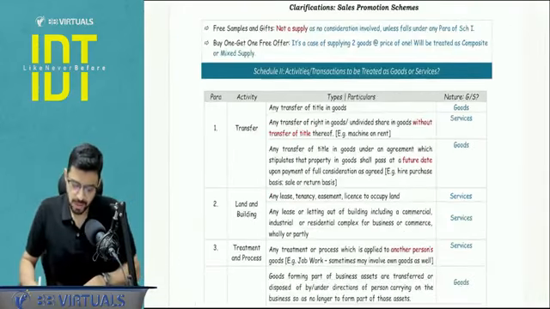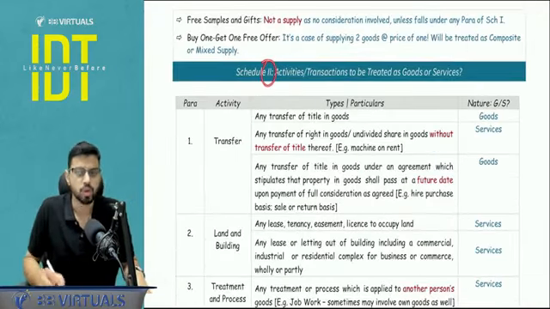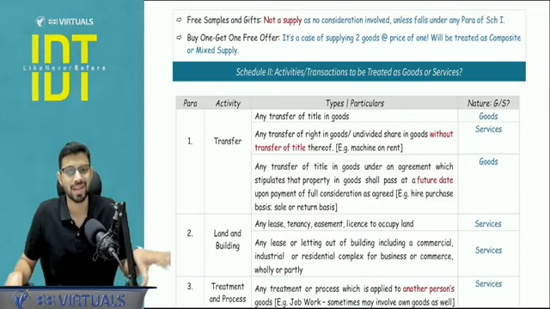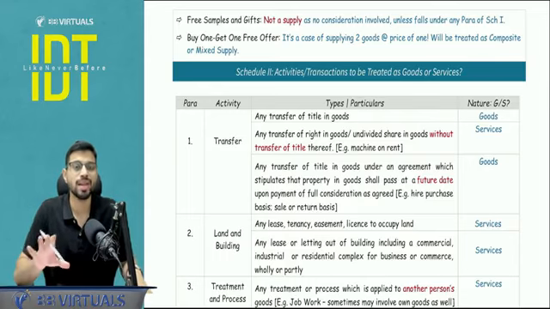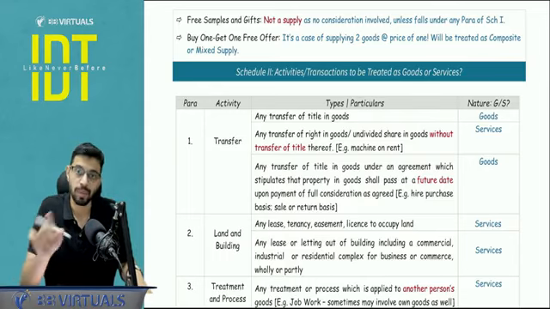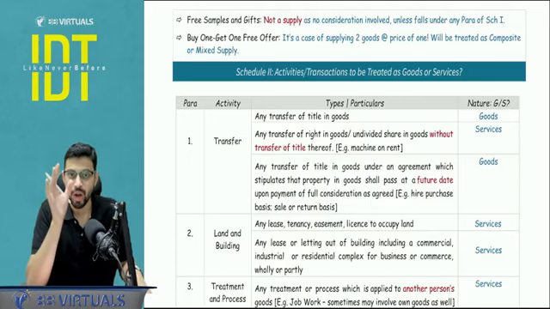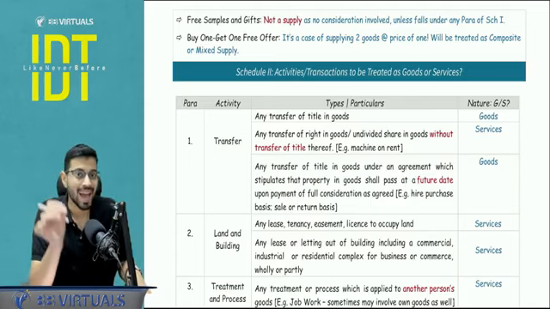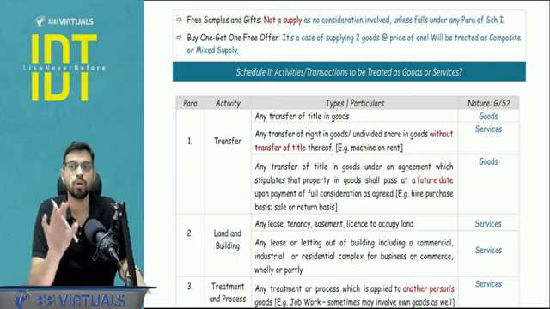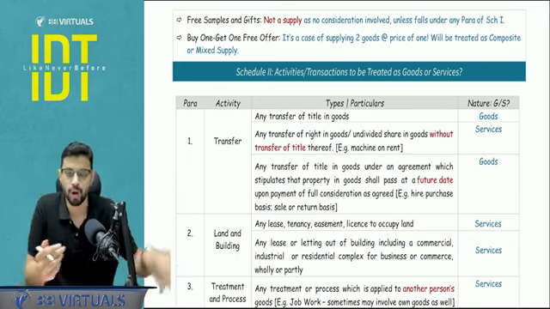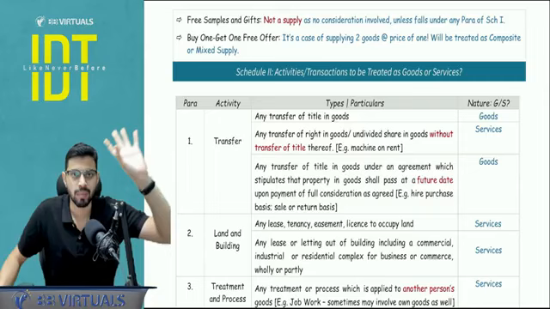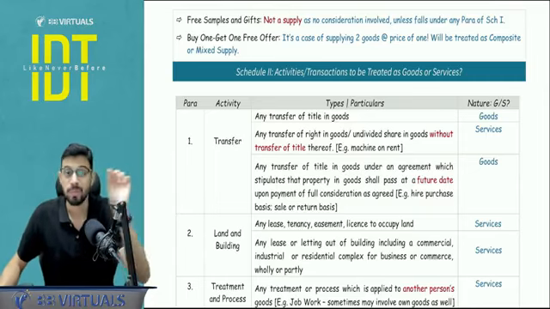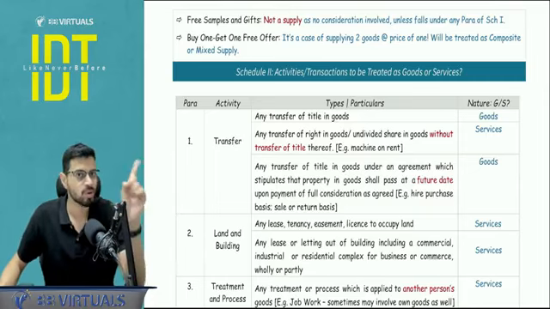Next topic is with respect to Schedule number 2. Now, what is Schedule number 2? Schedule number 2 is not concerned with whether it is a supply or not. Schedule 2 only clarifies whether it will be a supply of goods or services. So whatever you are studying, you need to understand the context of it. When analyzing Schedule number 2, you don't have to think about whether it is a supply or not. It will be a supply either under section 7 or maybe due to Schedule number 1. But Schedule 2 is just clarifying whether goods or services.